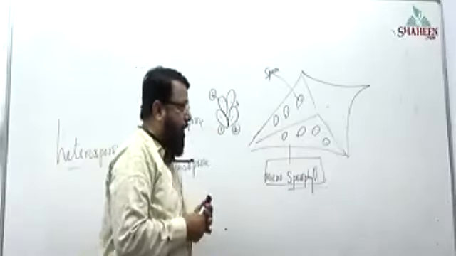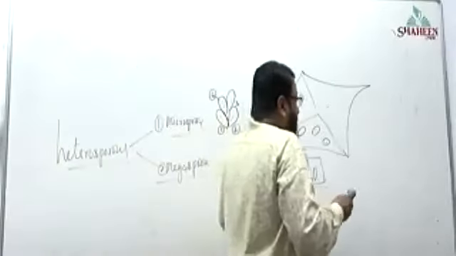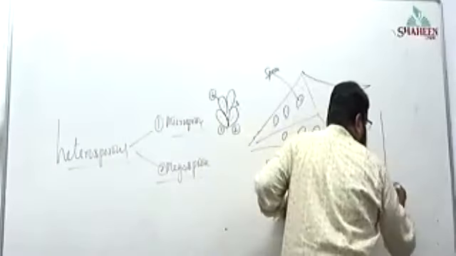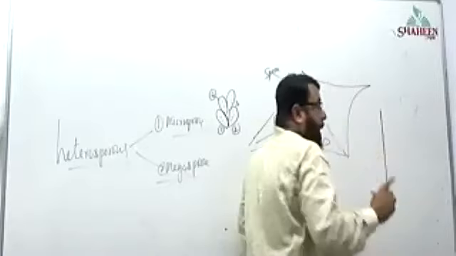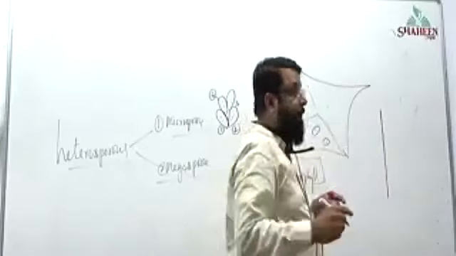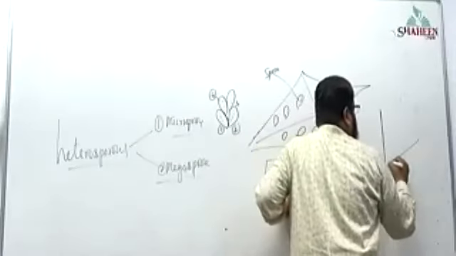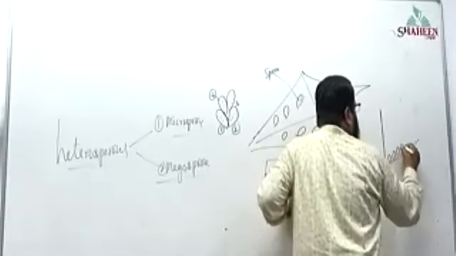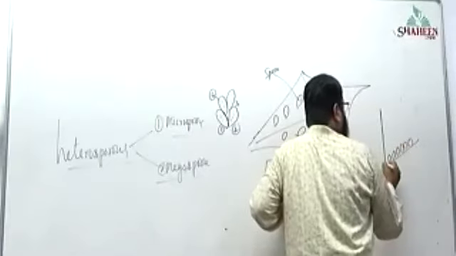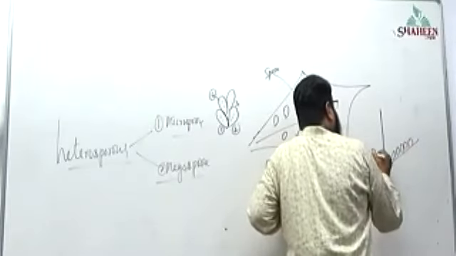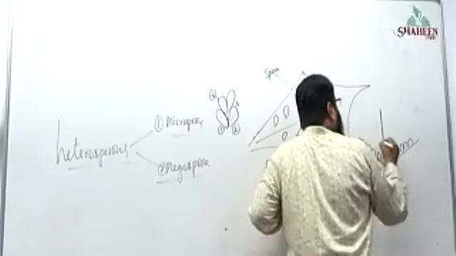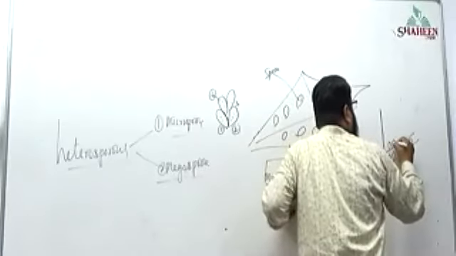Now observe that. This is a stalk. This is one microsporophyll. Many microsporangia are there. This is another microsporangia. This is another microsporophyll.